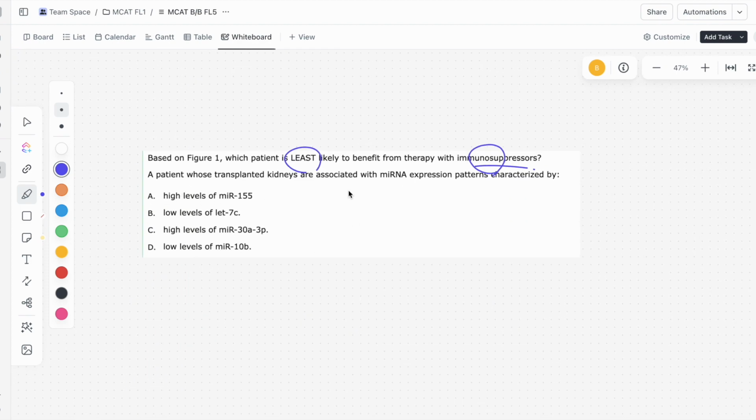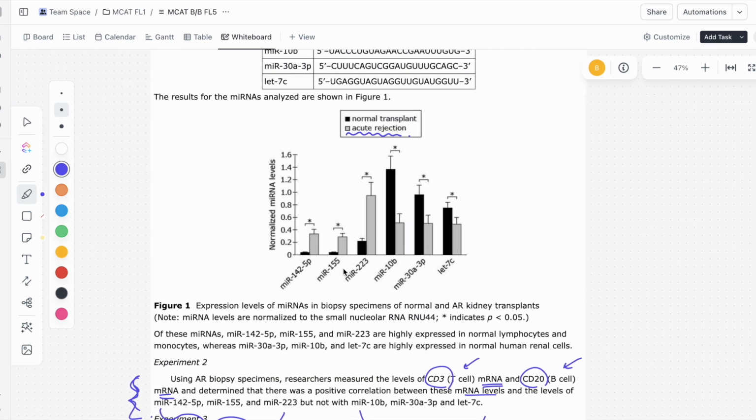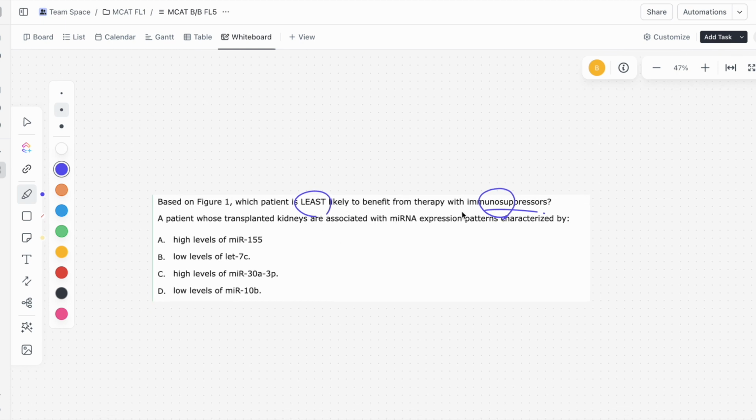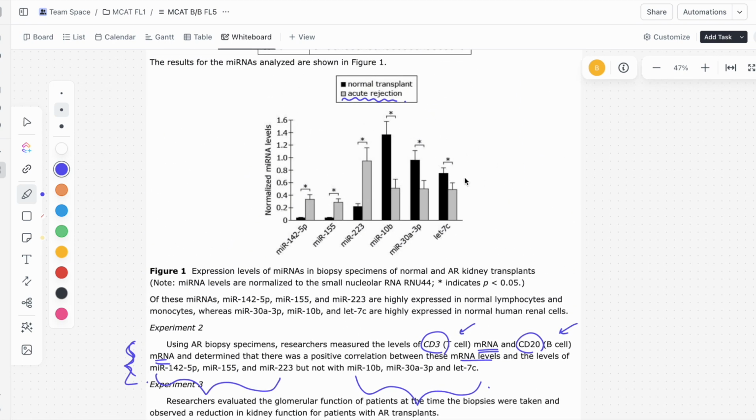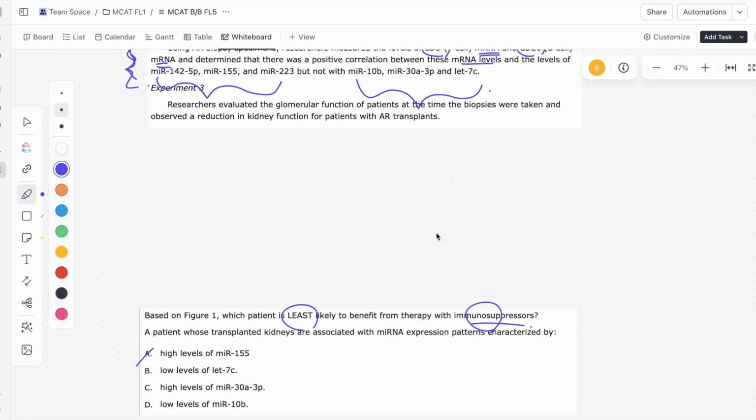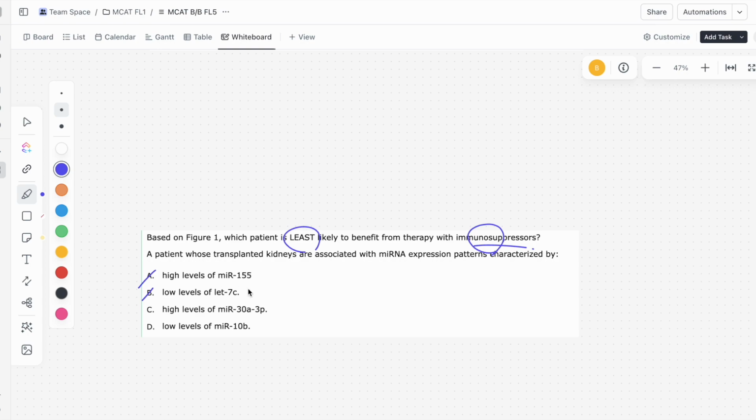All right, so let's take a look. Characterized by high levels of MIR155. So high levels of MIR155 relative to a normal transplant, we see that high levels of MIR155 are characterized for patients with acute rejection of the kidneys. And so immunosuppressors would help these guys. So since we're looking for least likely to benefit from therapy with immunosuppressors, and patients with high levels of MIR155 will most likely benefit from therapy, we know it can't be A. B says low levels of LET7C. Again, we see that compared to normal transplants, acute rejection patients have low levels of LET7C, so they would benefit from immunosuppressors.